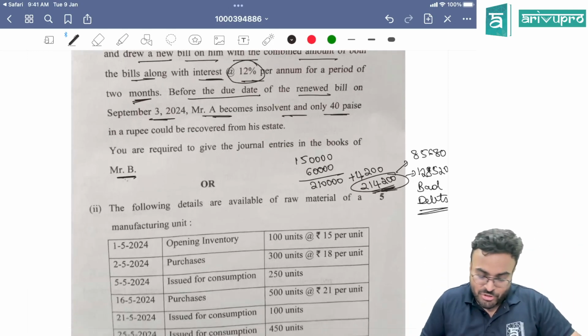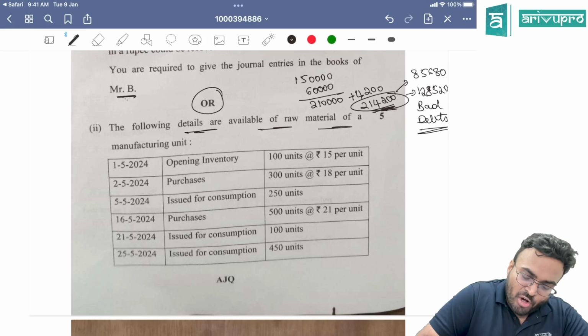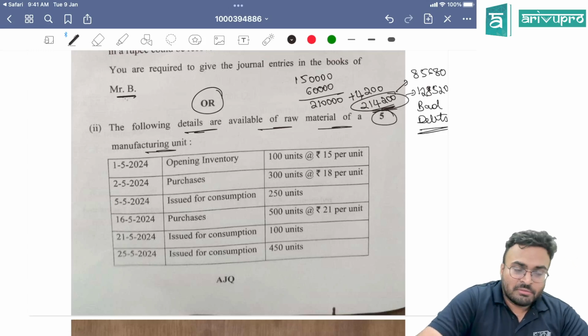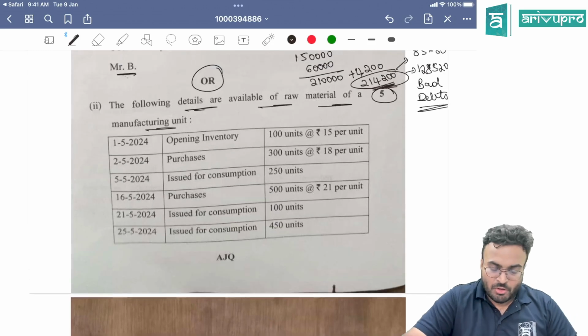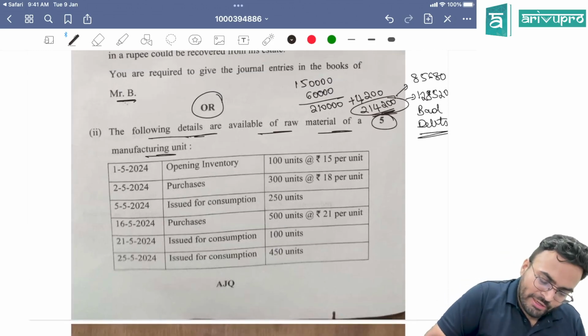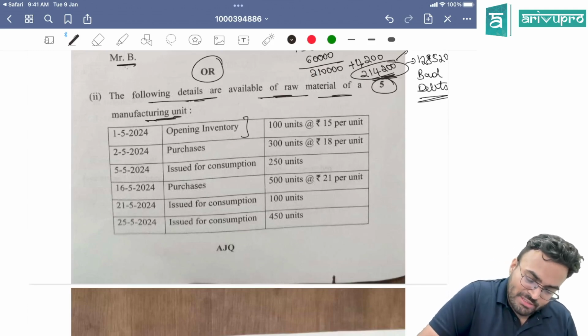Easy 5-mark question. Or they have asked one more. Okay, next question, guys. Following details are available for a raw material of the manufacturing unit. Opening stock is given. Purchases, issued for consumption. Purchases again, issued for consumption.